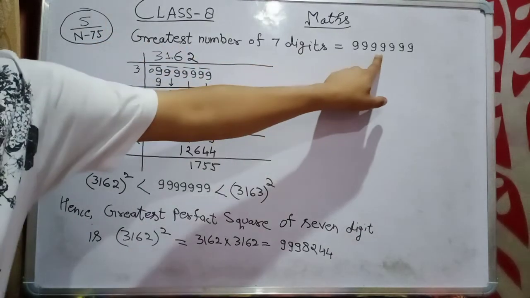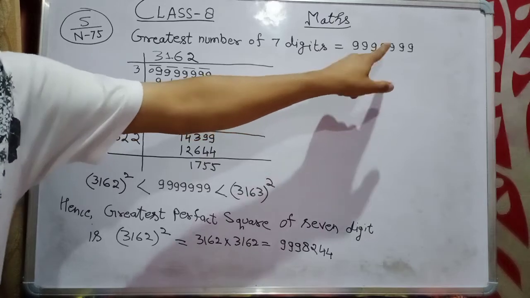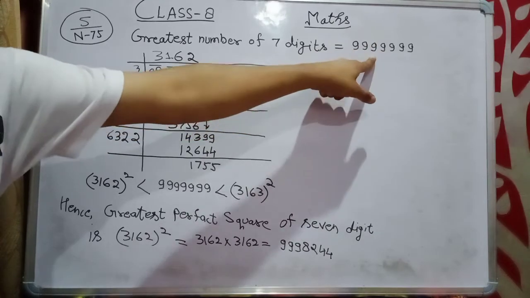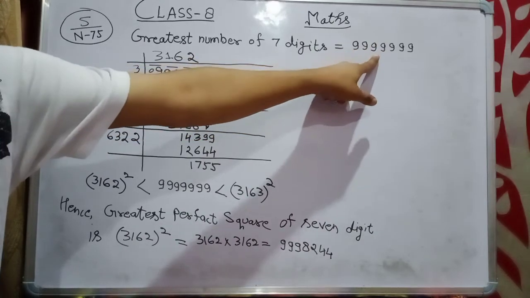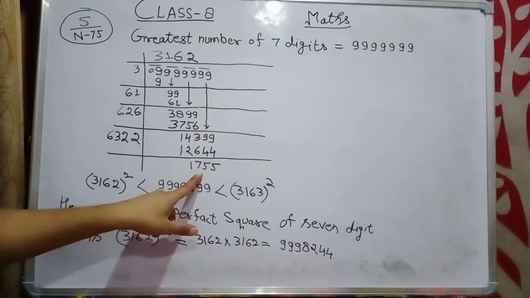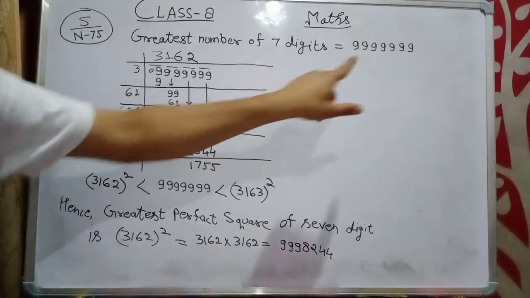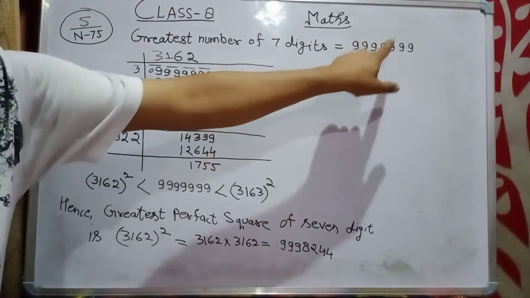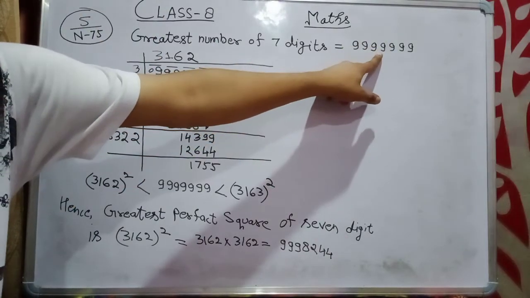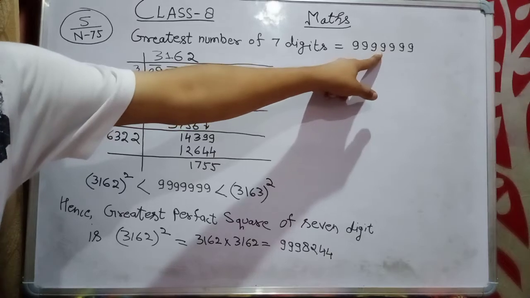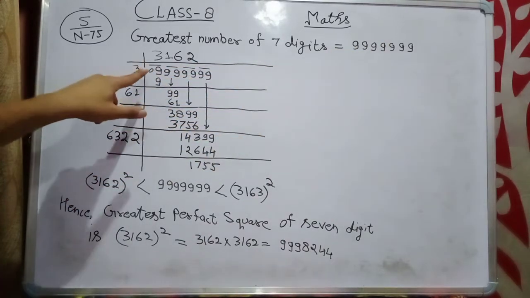Then it is not necessarily a perfect square. It could be a perfect square, but we need to find the square root of this one. If the remainder is 0, then we can say it is a perfect square. First check whether this is a perfect square or not. Surely it is the greatest number of 7 digits. Now start to find the square root.